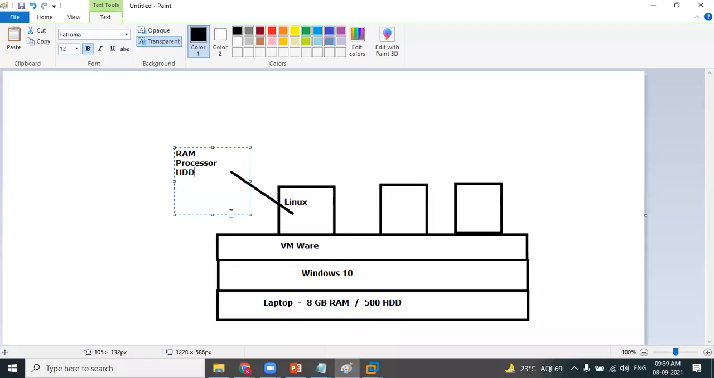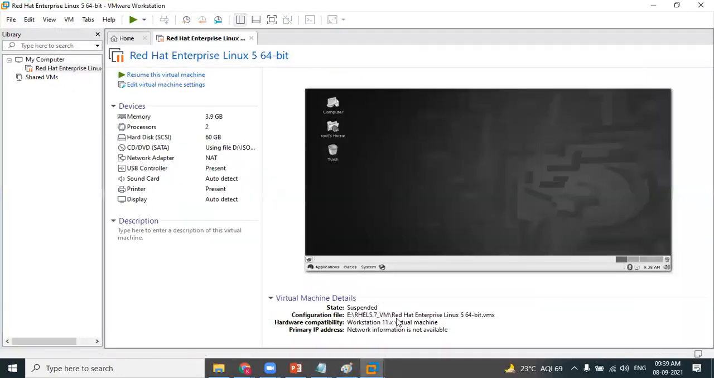You may have a question, Sunil. Did you allocate the hardware components to the Linux machine which you have just shown? Yes, I have allocated. This is the Linux machine which I have just shown you. When you click on this play button or resume button, the Linux machine will be active so that I can use it. I have allocated RAM, a processor, and a hard disk to the Linux machine. You can see the hardware components here.